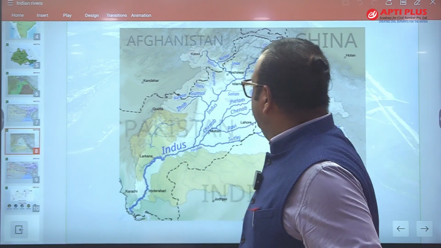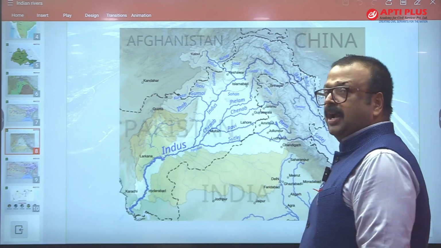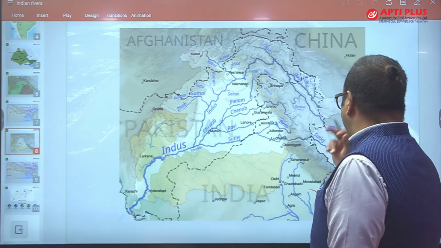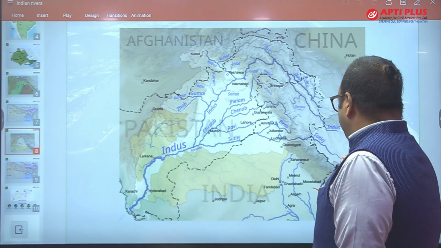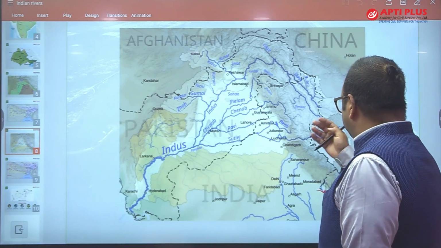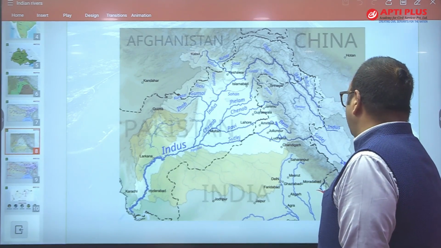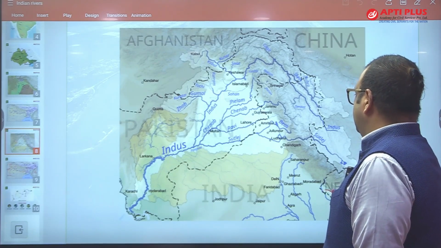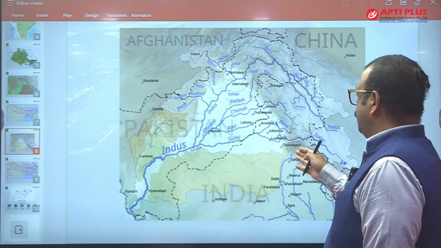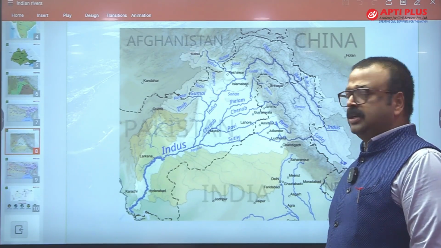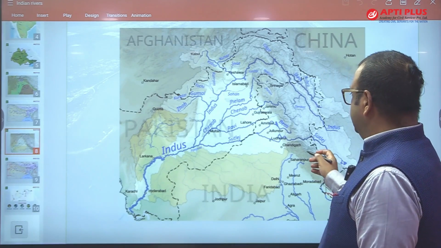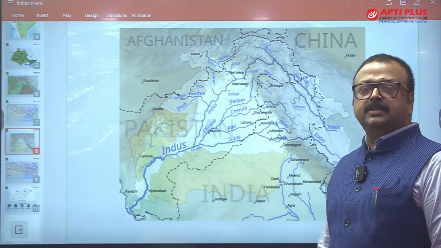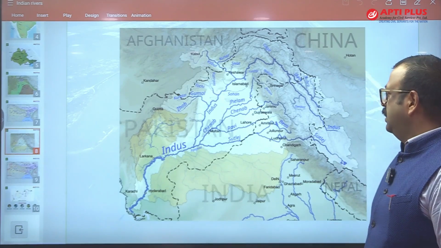Then there is Satluj. Again, it is originating from Rakshastal. Rakshastal is in the Tibetan Himalaya near Kailash Mansarovar, and from here it again flows towards north and northwest, cutting the greater Himalaya, entering into India, then cutting the middle Himalaya and Shivalik, entering into the Punjab plain near Ludhiana, and then it meets with Vyas and forms the Harike barrage confluence.